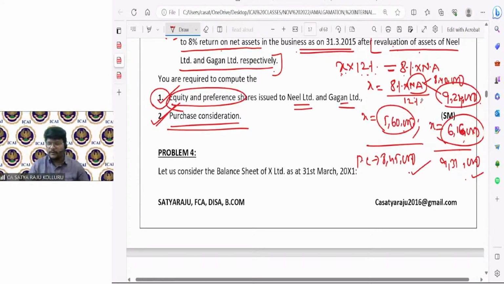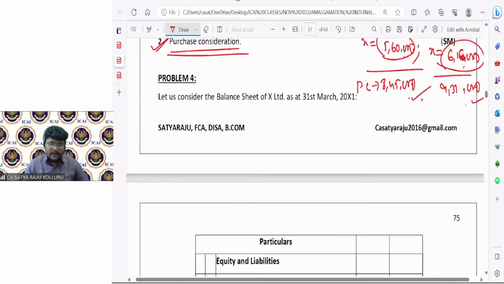It will be for 5 marks. Sometimes they may ignore the other chapters. If they test a 15 marks problem from amalgamation, they may not ask any problem for computation of PC. Sometimes double dhamaka will be there: computation of PC problems under the compulsory question first for 5 marks, and the 15 marks will also be given. It's a very rare situation. I have seen a couple of question papers where both types of problems were tested. Okay, fine. Let me start with problem number 4.